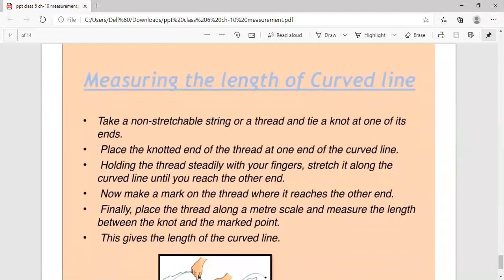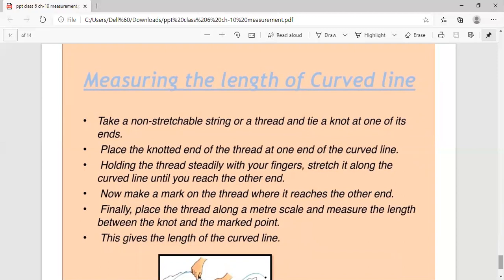So we were talking about the straight line. Now if there is a curved line, if somebody says measure the diameter of the tree, the girth of the tree, then how are we able to measure it? Is it possible? The bark of the tree is there; if we have to measure the diameter of the tree, how can we measure it? I think we can't use a scale for it. Or if there is a curved line and you have to measure the length of that curved line, then how can we measure it? There are a few techniques to measure it.